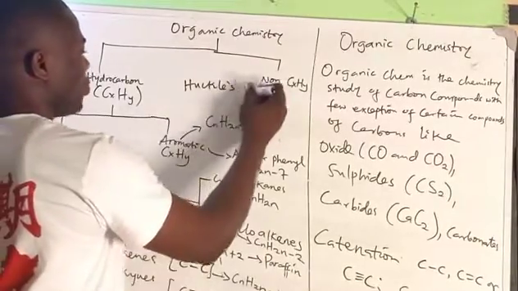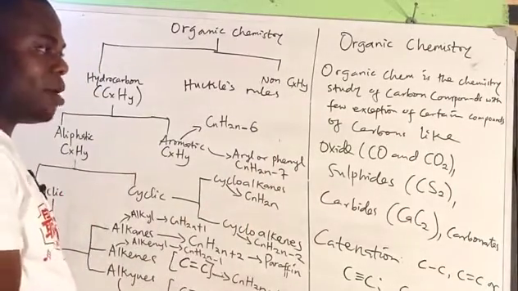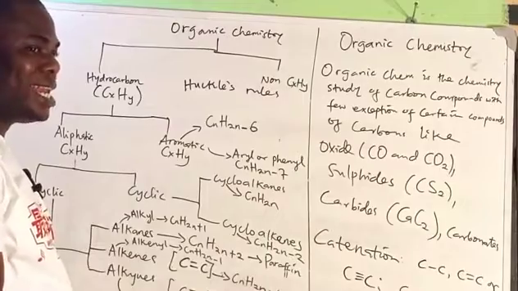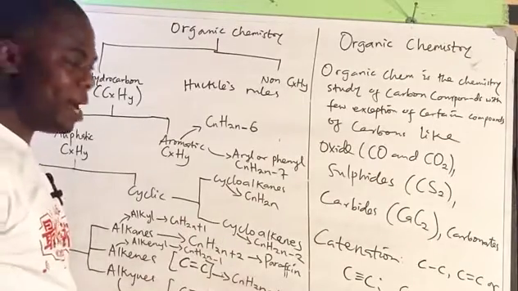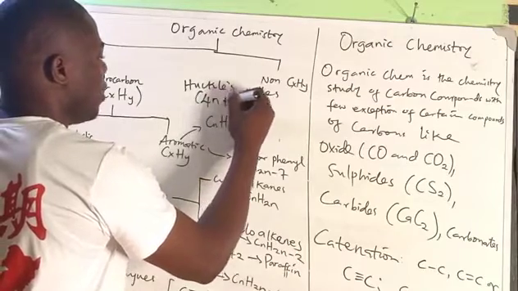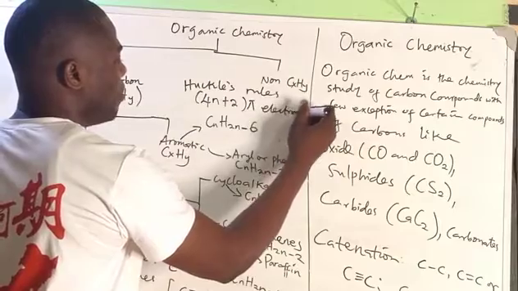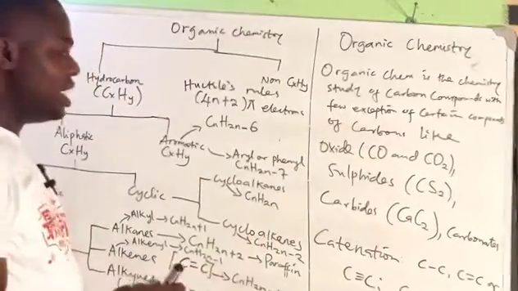So Huckel's rule states that the number of pi electrons contained in an aromatic compound must follow the order of 4n+2 pi electrons. So that is the rule.